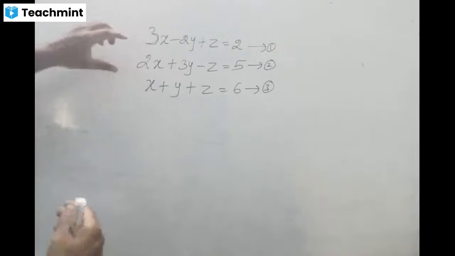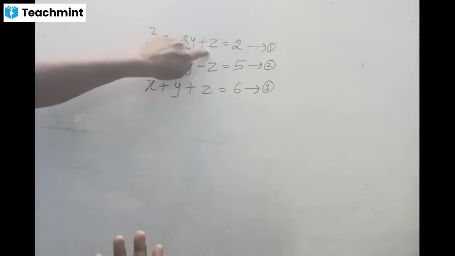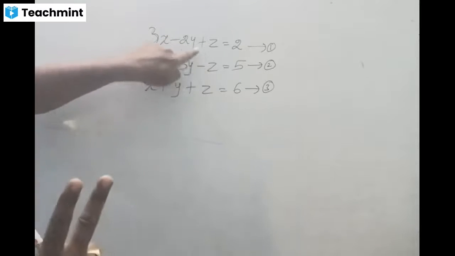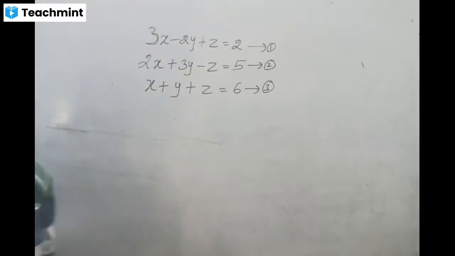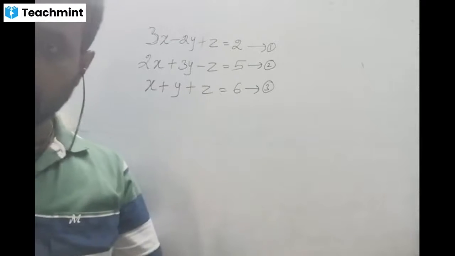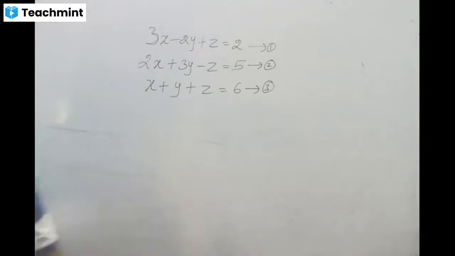By observing these two equations, it will be very easy. Why? Both the coefficients are the same, because the coefficient of z will be 1. And also the second point is, both have alternate signs. So in this situation, z will be very easy to eliminate.